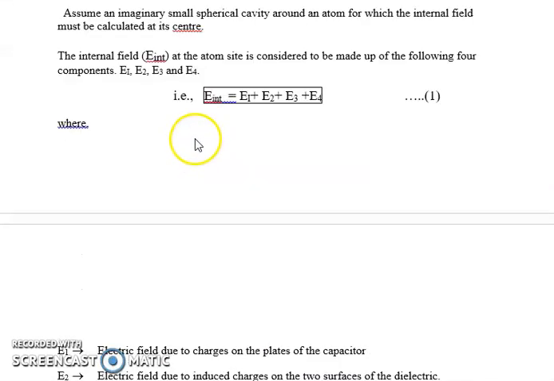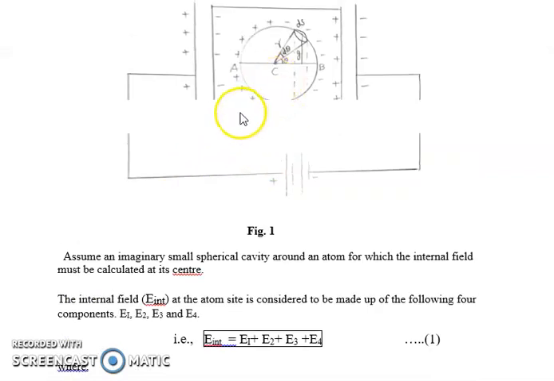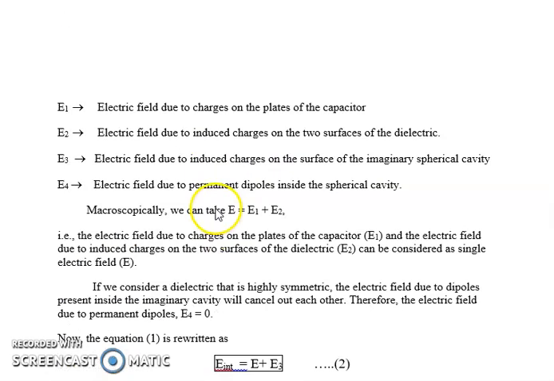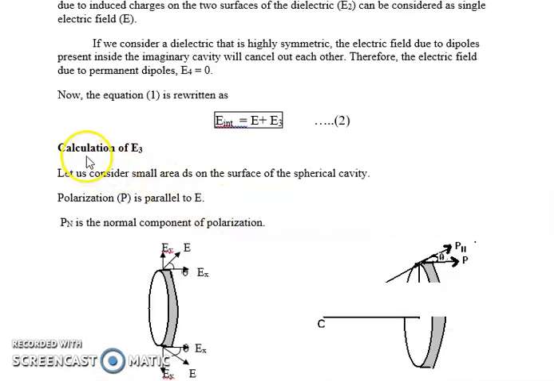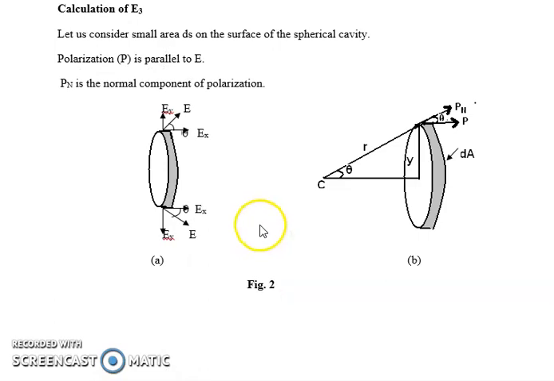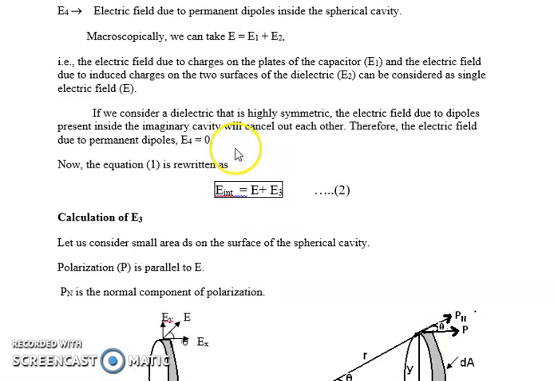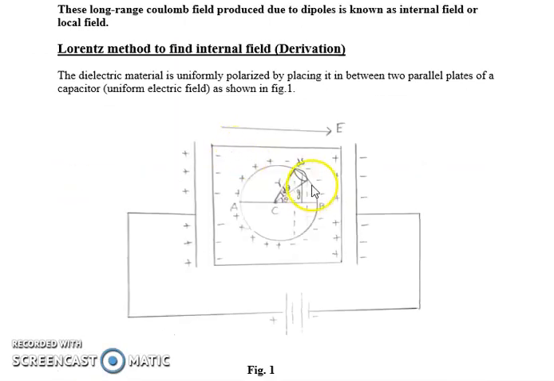So what is E3? It is the electric field due to the charges induced on the surface of the spherical cavity. So let us start with this derivation. Calculation of E3. My aim is to find out the electric field due to the charges induced on the surface of the spherical cavity.